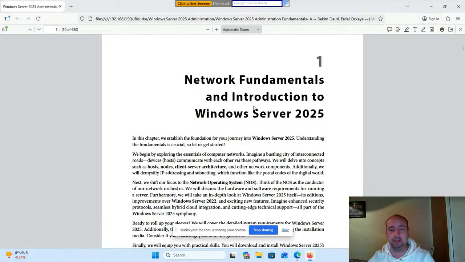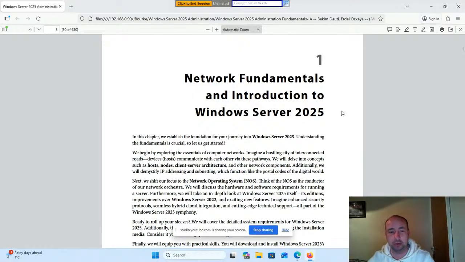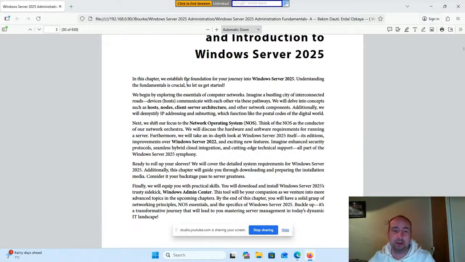Network Fundamentals and Introduction to Windows Server 2025. In this chapter, we established a foundation for your journey into Windows Server 2025. Understanding the fundamentals is crucial. So let's get started. We begin by exploring the essentials of computer networks.